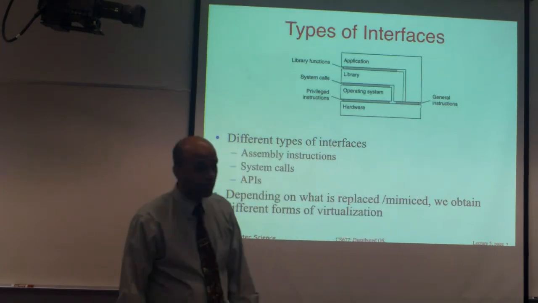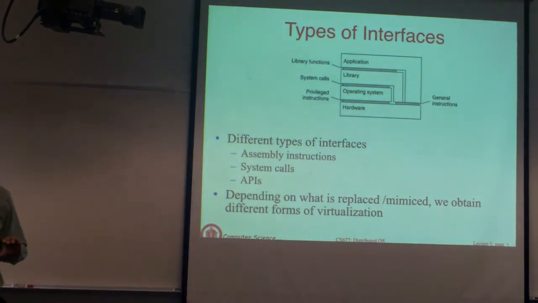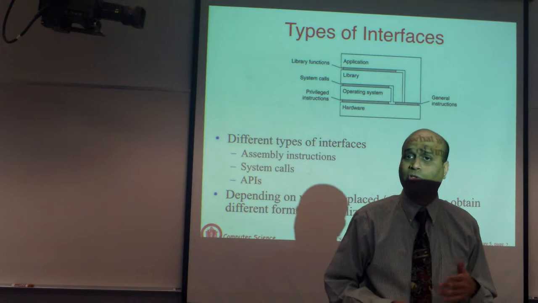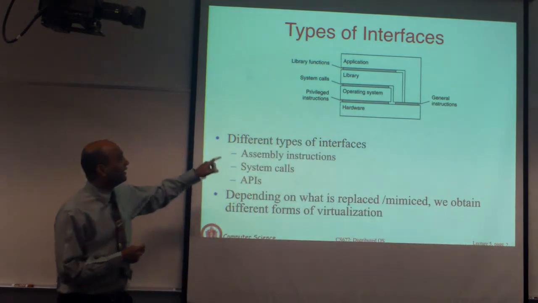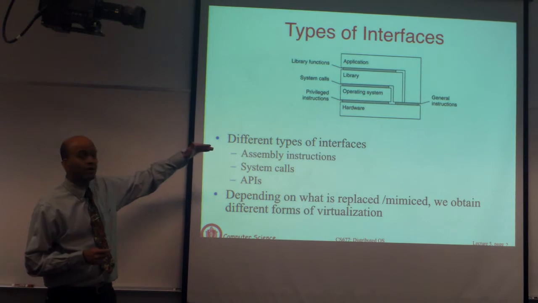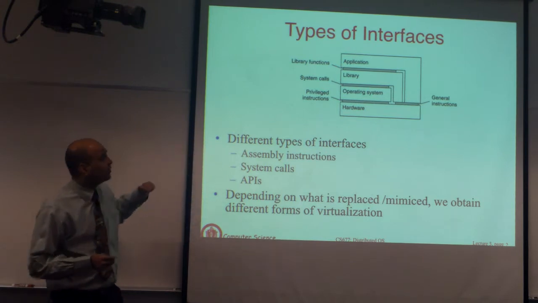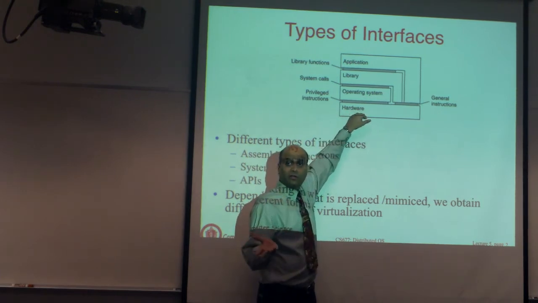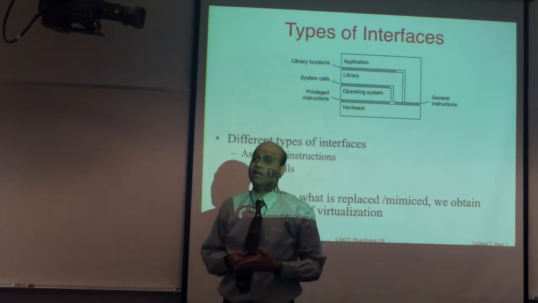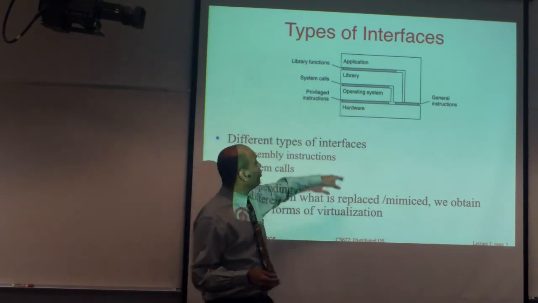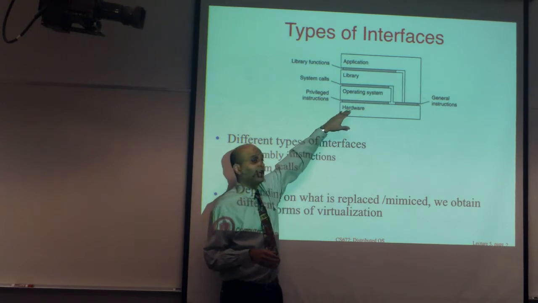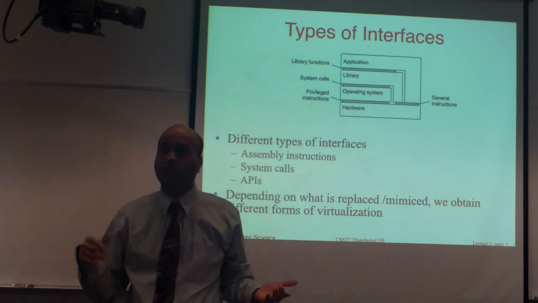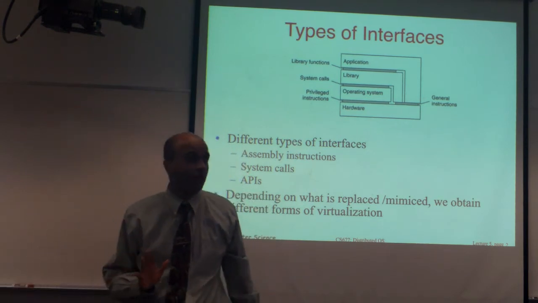Okay. So, the definition was somewhat general for a reason. Okay, because there's not one type of virtualization, but many types of virtualization. And this depends on what hard interface you are emulating. So you could actually take one hardware, okay, and emulate some other hardware. Okay. In this case, you are going to get hardware level virtualization. Okay. You could take one OS interface. Okay, in this case, the interface at the hardware level, the interface is the instruction set, the CPU. Okay, so you are using one instruction set to emulate another instruction set. So that's hardware level virtualization.